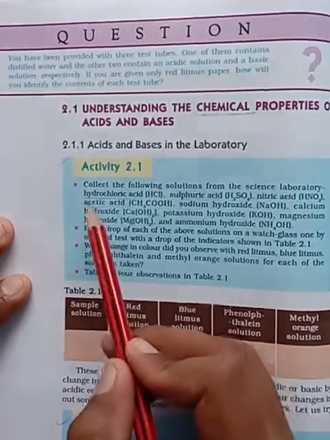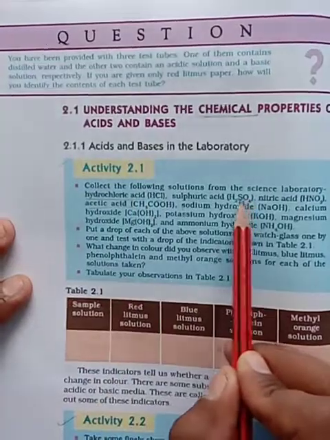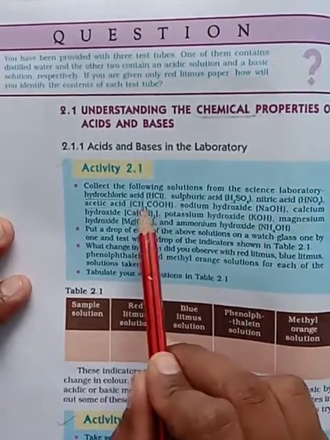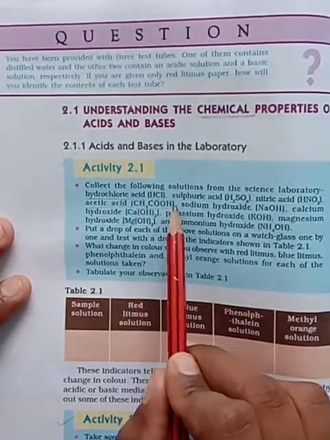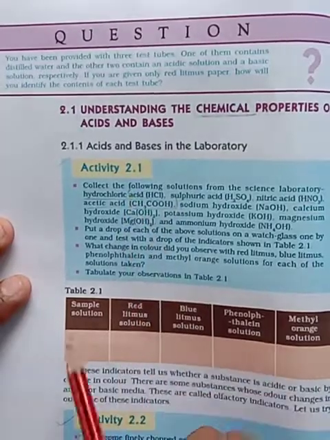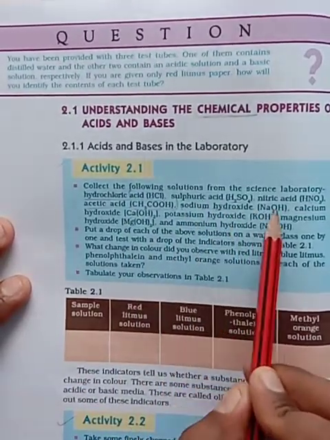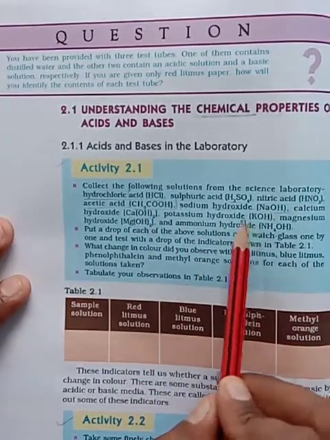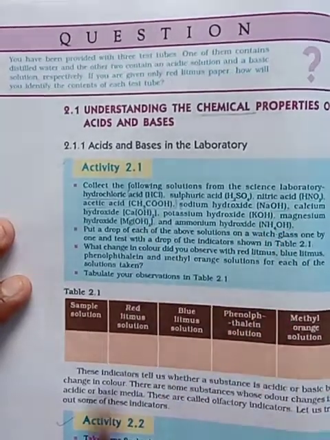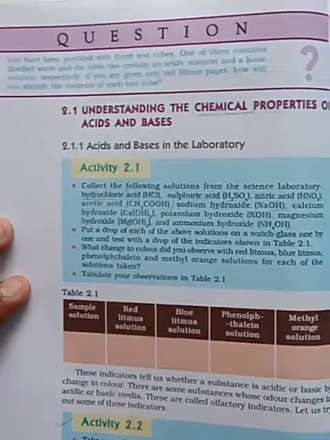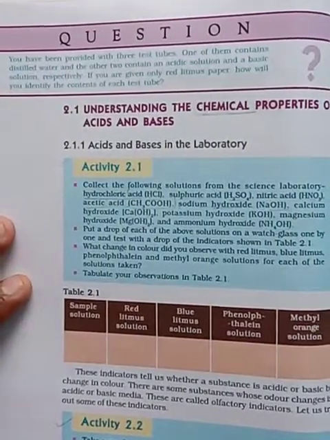See here hydrochloric acid HCl, H2SO4, HNO3 and CH3COOH act as acids. So the remaining hydroxide things, whatever comes with OH, act as what here? Base.